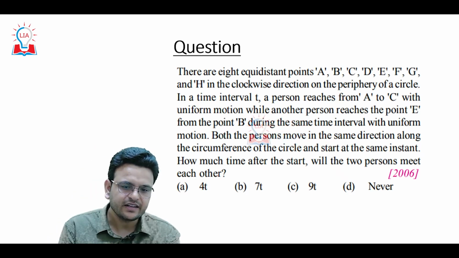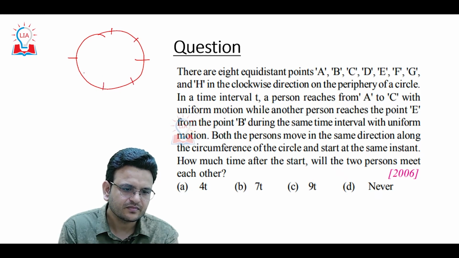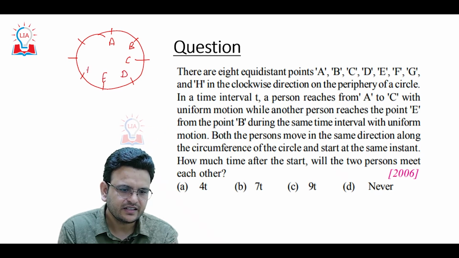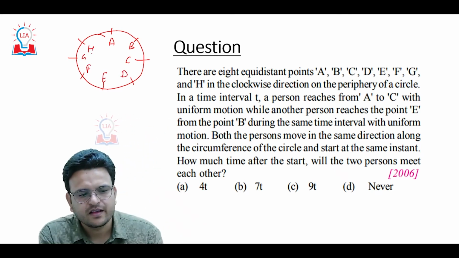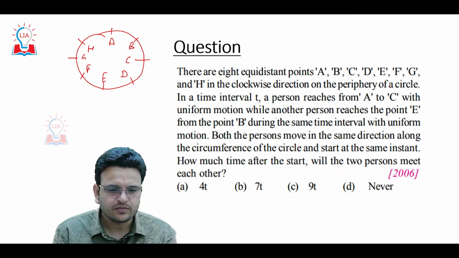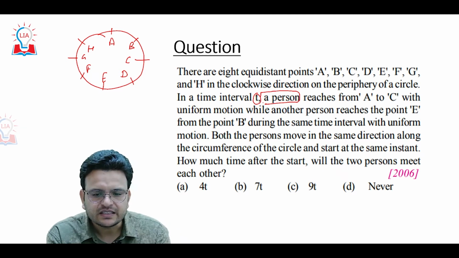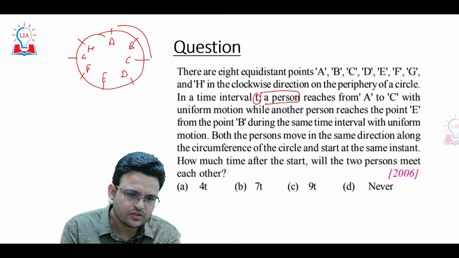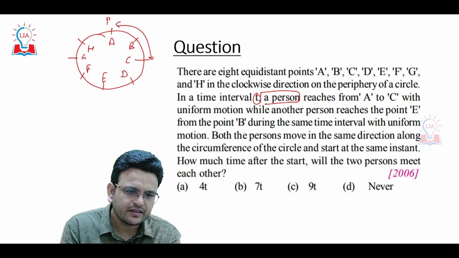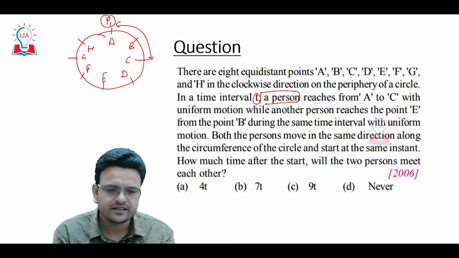There are 8 equidistant points. Consider 8 points on the periphery of the circle: A, B, C, D, E, F, G, H. In a time interval of t, a person P1 started from A and reached C in t time.